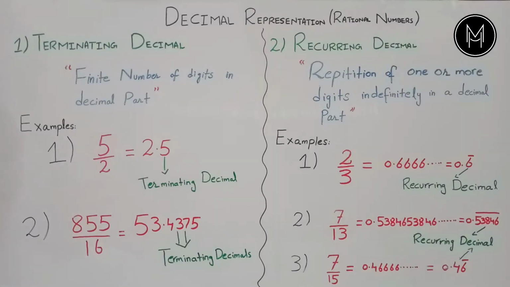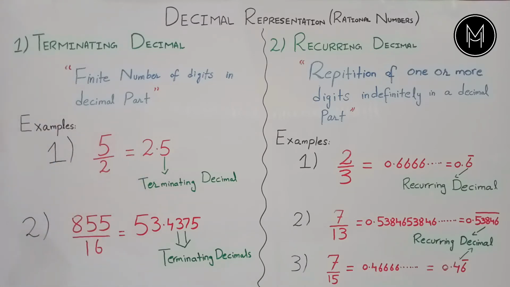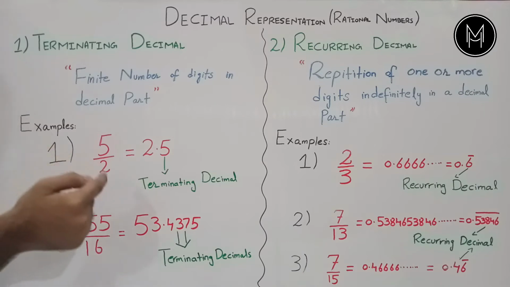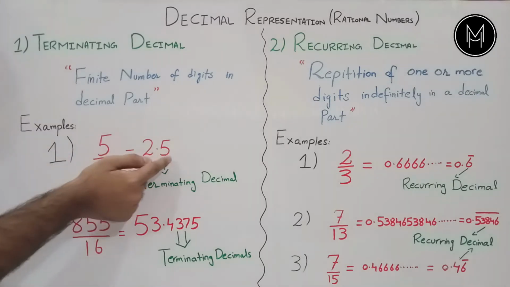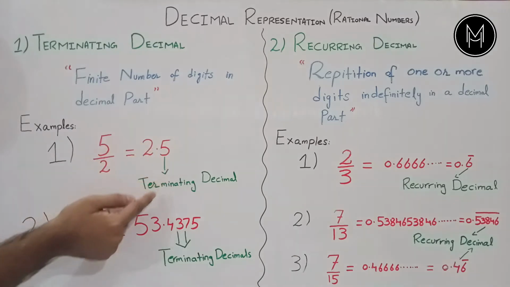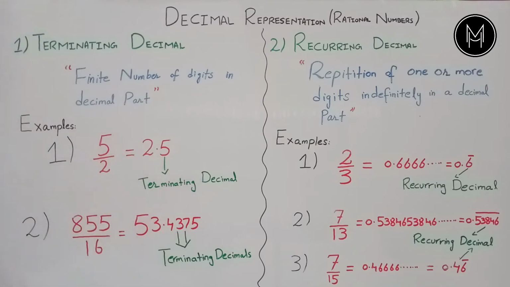Let's take some examples to better understand the terminating decimal. First of all, let's say we have a rational number 5 by 2, whose decimal representation is 2.5. Now it is clearly visible that there is only one digit in the decimal part and that is 5. So this is a terminating decimal. A finite number of digits in a decimal part is called terminating decimal.